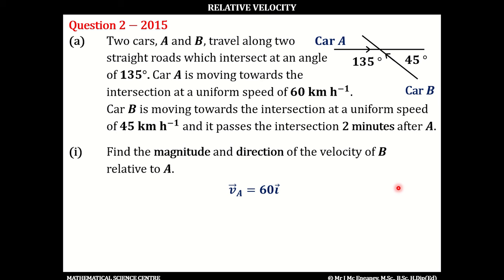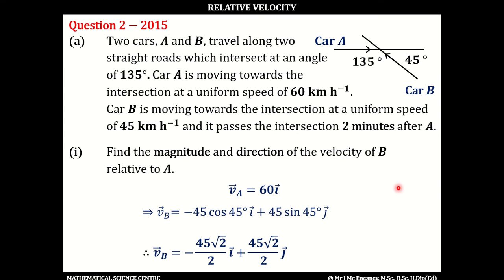The velocity of car B, because car B is moving northwest, northwest means we have a negative i and a positive j. So the velocity vector for B is going to be minus 45 cos 45 degrees i plus 45 sine 45 degrees j. And this works out as minus 45 root 2 over 2 i plus 45 root 2 over 2 j.